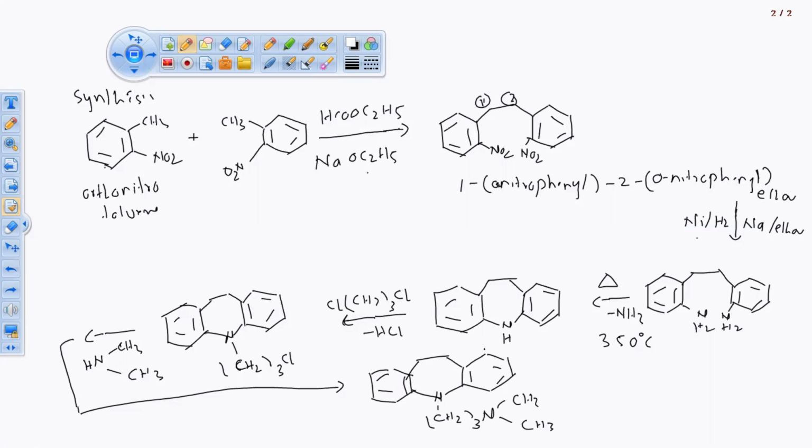Understood? So this is the synthetic part of the imipramine. Star mark in your syllabus. ठीक है, you remember this protocol while writing the structural activity relationship we have done with the mechanism of action. We know that this drug inhibit the reuptake of biogenic amine.